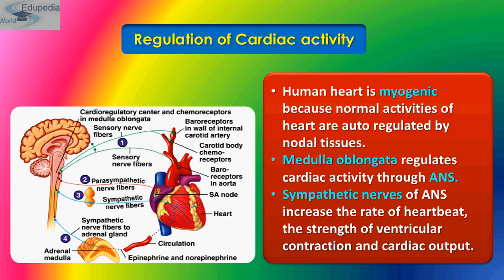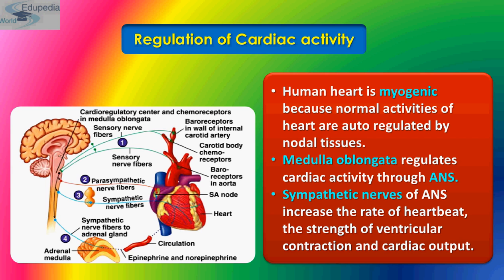When the heart rate is required to be increased, the acceleratory center, which is the first center, sends impulses to the SA node through sympathetic nerve fibers which secrete adrenaline. This increases the heartbeat. As the heart rate increases, blood pressure also increases.